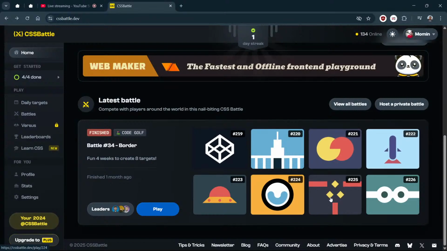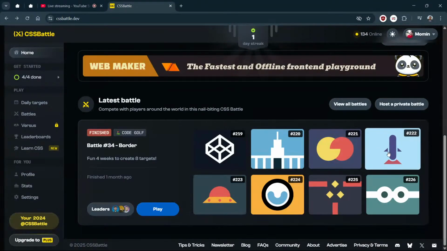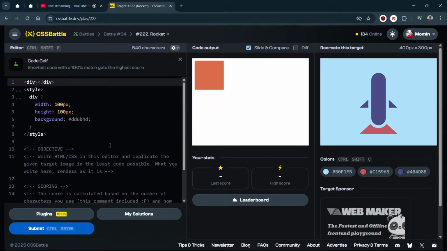So among these, I am going to do this. This is the simplest that I think of. I'm not sure if it is simple or not, but at first glance, just seeing the images, it looks simple, right? But maybe now I'm thinking this is simpler. But in the title, I have already added the name of this rocket and these things, so we can't do anything else. We need to do this only. And how am I going to do this? It will be very easy.